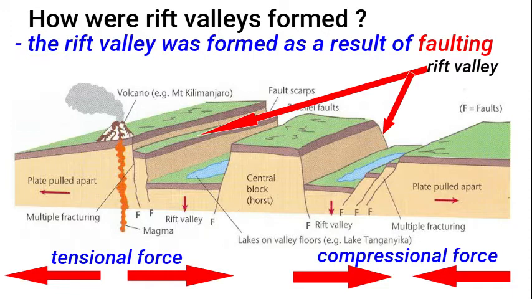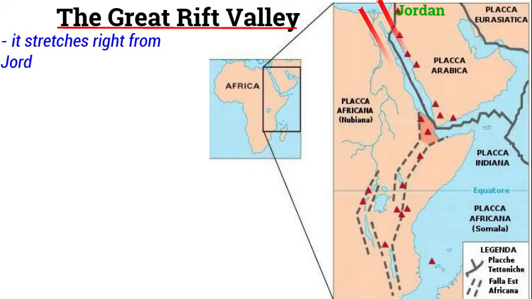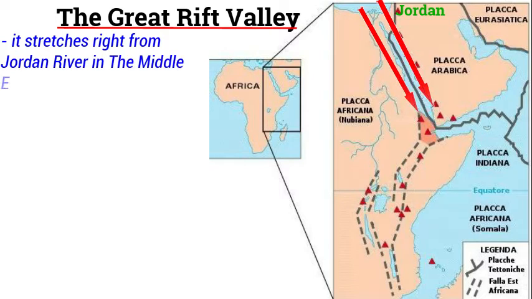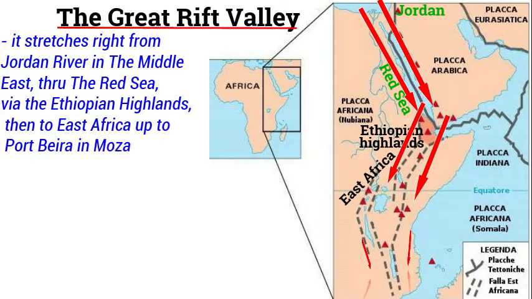So in Africa, you have what we call the Great Rift Valley. The Great Rift Valley of Africa moves right from the Jordan River in the Middle East, and enters Africa through the Red Sea via the Ethiopian highlands, and then it comes direct to East Africa and ends at Port Beira in Mozambique. The Great Rift Valley of Africa is divided into 4 sections. At times we call them arms. The 4 arms of the Rift Valley.